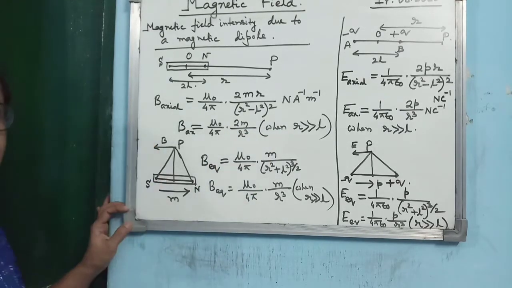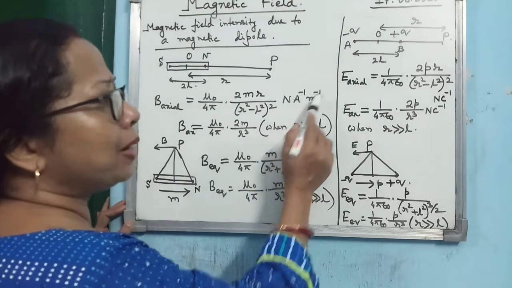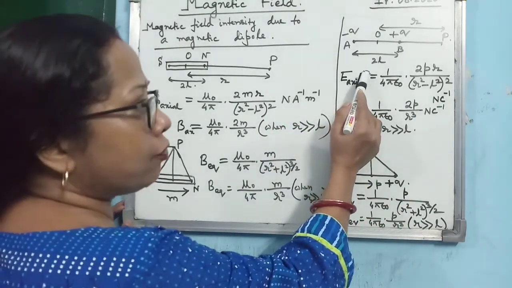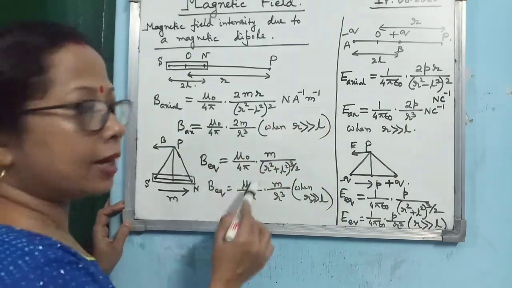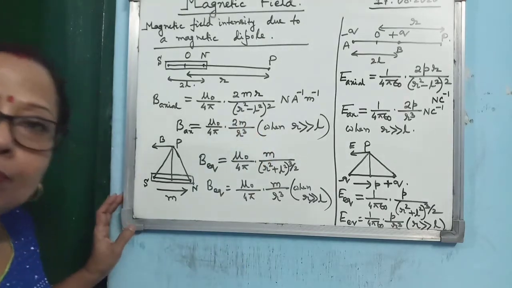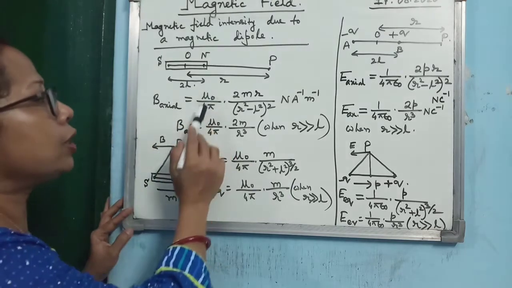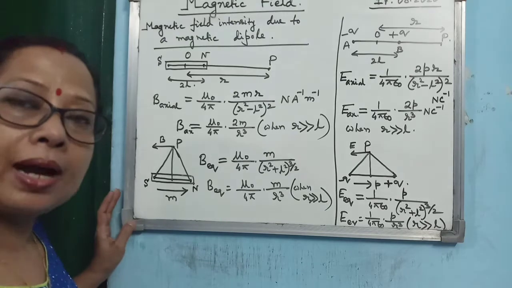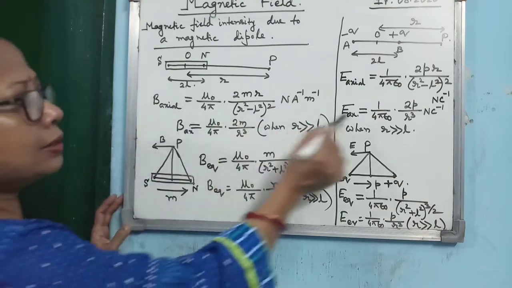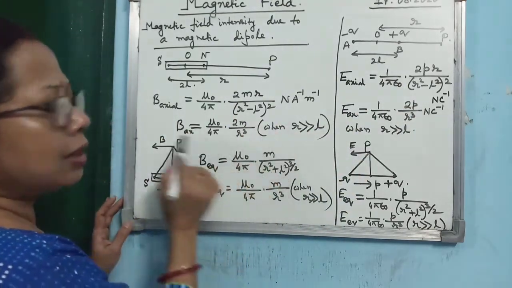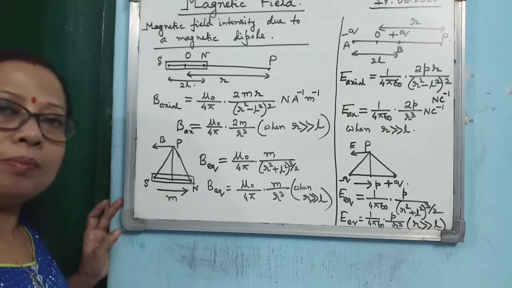And already you know the SI unit of B. You can write Tesla or Newton per ampere per meter. The SI unit of electric field intensity is Newton per coulomb, but for magnetic field intensity it is Newton per ampere per meter. And what is the SI unit of magnetic dipole moment? It is IA, so it is ampere meter square. And the SI unit of mu naught by 4 pi is Newton per ampere square. Alright. So these are basic things you have already learned. The only thing is that, by the comparison method, you remember the final formula for the magnetic field intensity at any point on the axial line of a magnetic dipole.